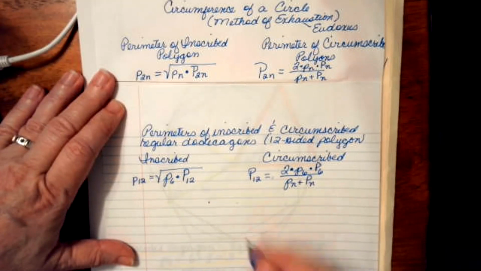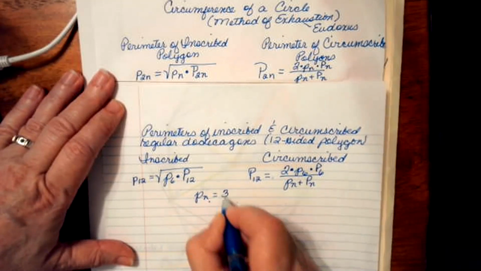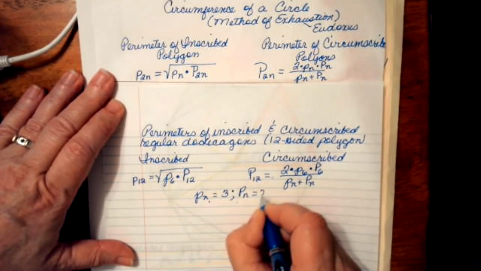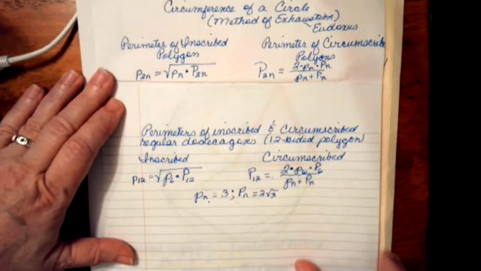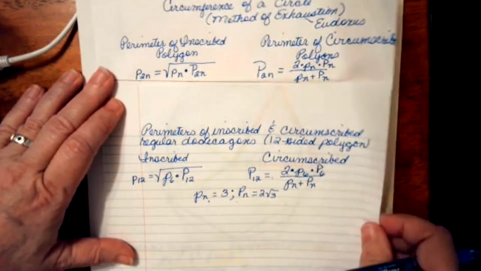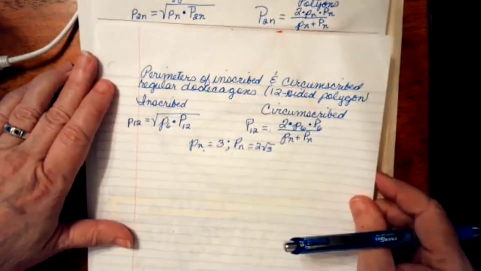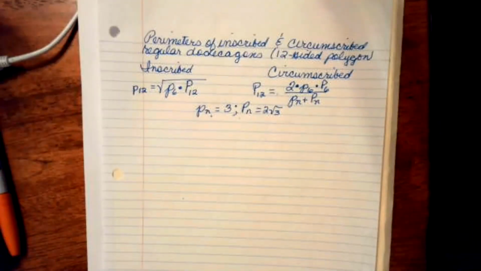Now remember what we did before. P sub n is equal to 3, and capital P sub n is equal to 2 times the square root of 3. We're going to leave it using square root so that we have exact answers as long as possible.